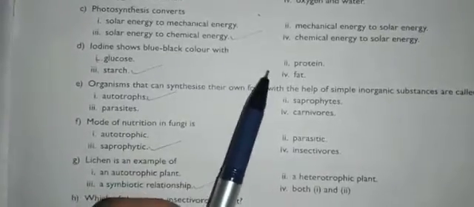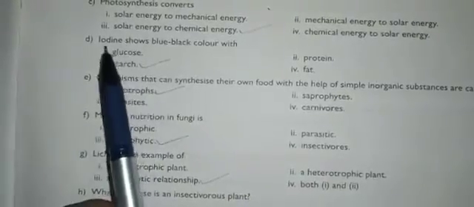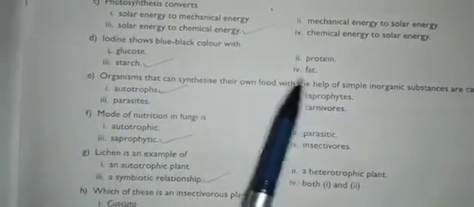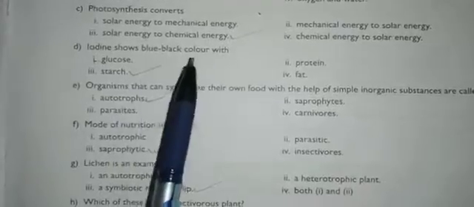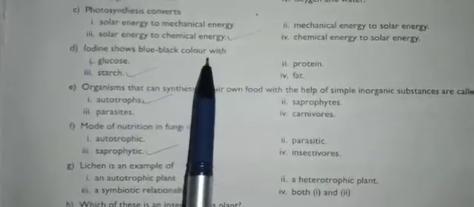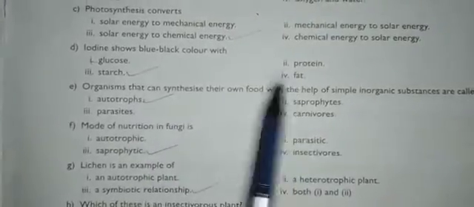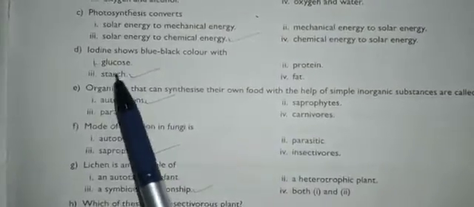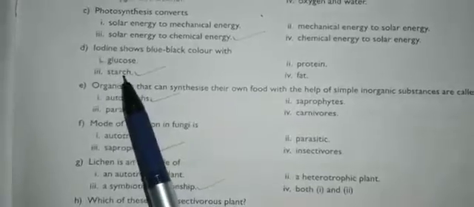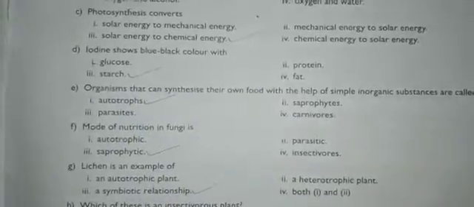Next, iodine shows blue black color with dash. So when you test iodine with the following substances, on which one will it turn blue black? Glucose, protein, starch, and fat. So we will get blue black color when iodine is added to starch, not in other cases.